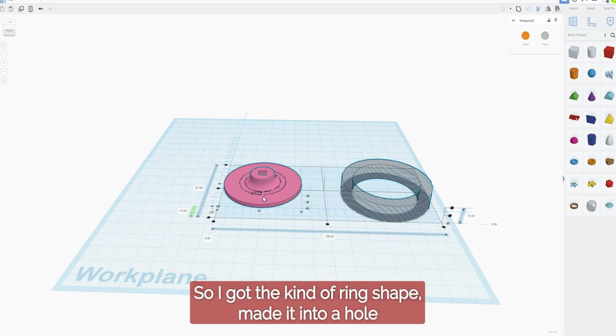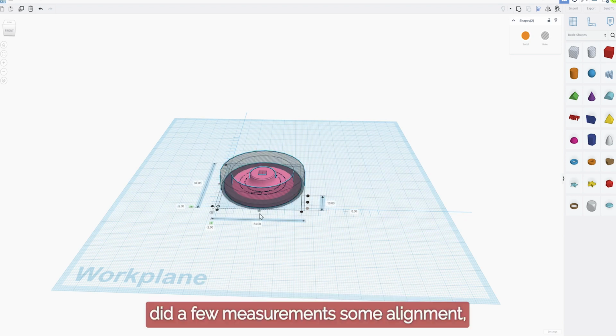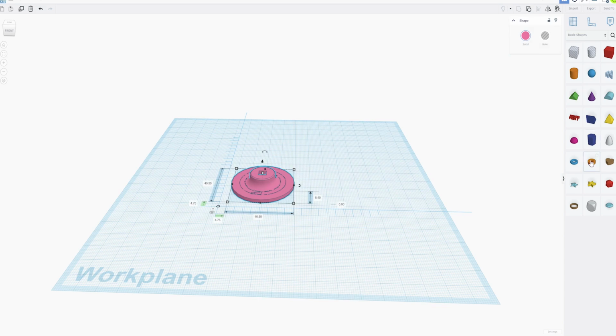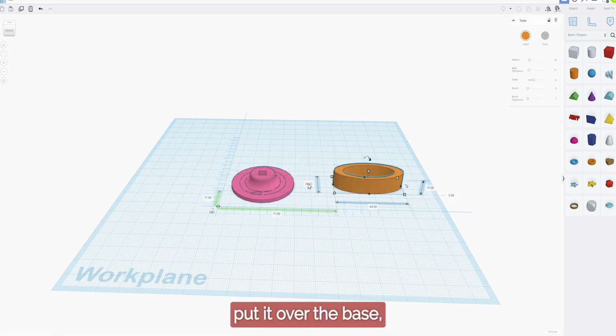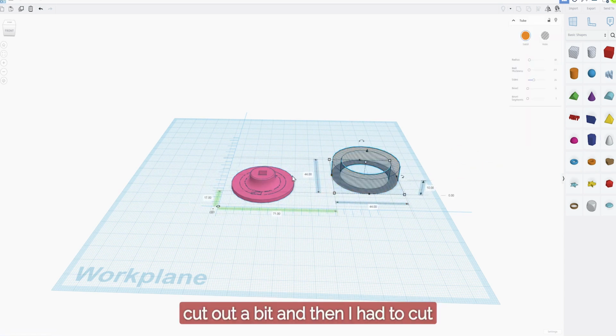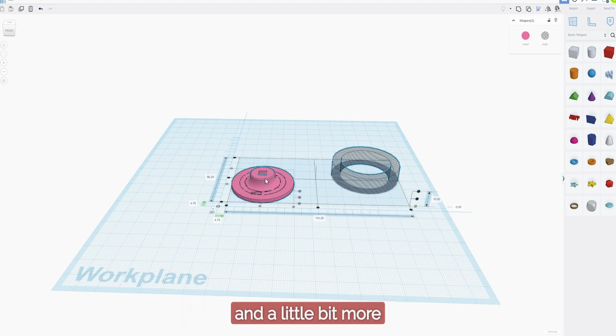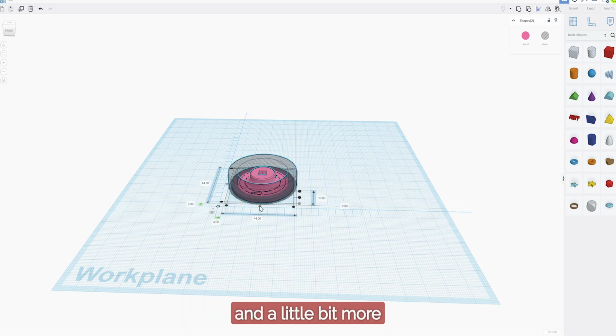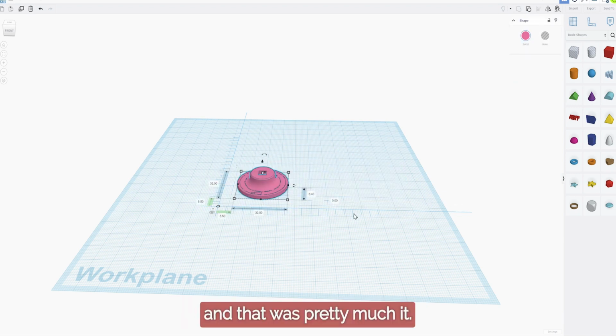So I got a kind of ring shape, made it into a hole, did a few measurements, some alignment, put it over the base, cut out a bit, and then I had to cut out a little bit more, and that was pretty much it.